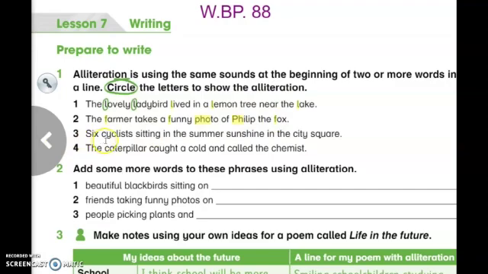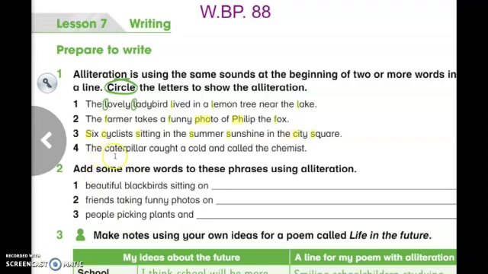Number 3, six cyclists sitting in the summer sunshine in the city square. As you can see here, we have the repeated sound, which is S, six cyclists sitting, summer, sunshine, city, and square.